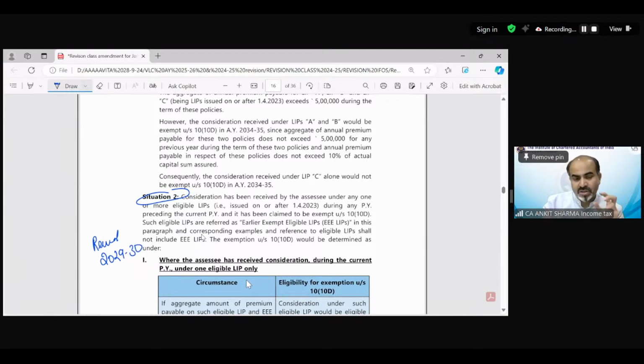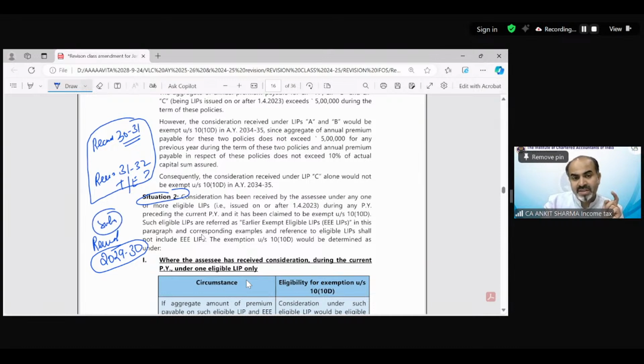In normal questions, we are discussing the provision of taxability and exemption for only the 1 year in which consideration has been received. Situation 2 is talking about this: suppose they are asking about consideration received in year 31-32, and they are asking the taxability or exemption, but the question also says that you have earlier received consideration, suppose in year 30-31. So this situation is going to be dealt with in situation number 2. In situation 1, there was only one case in which the amount was received, and we have to find out the taxability of this year only.